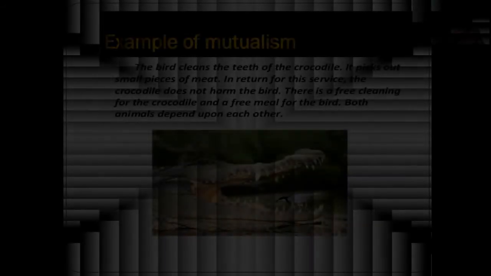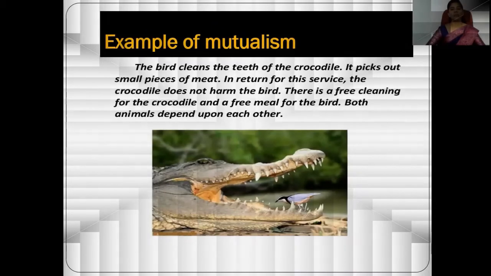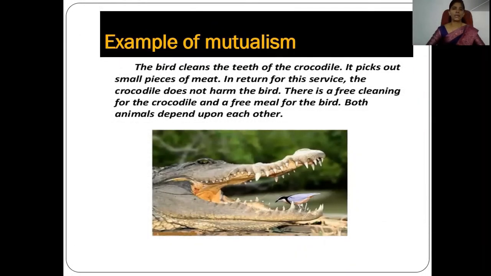So there are a lot of examples which can show mutualism where both partners get benefited. One of the most common examples is that we can see many times the crocodiles come from the river to the bank of the river and open their mouth, and many birds freely enter into the mouth of that crocodile and clean up its mouth.